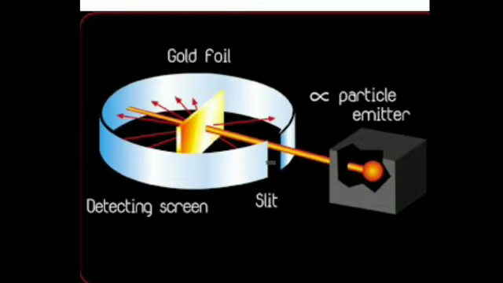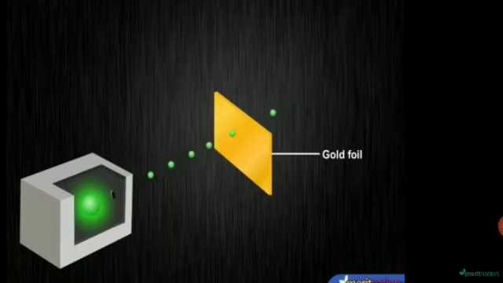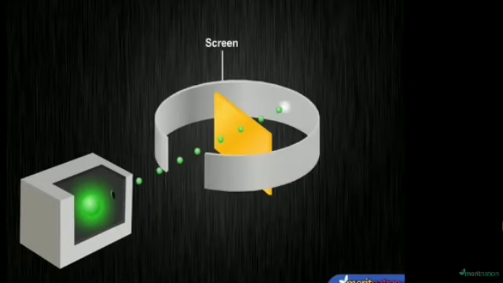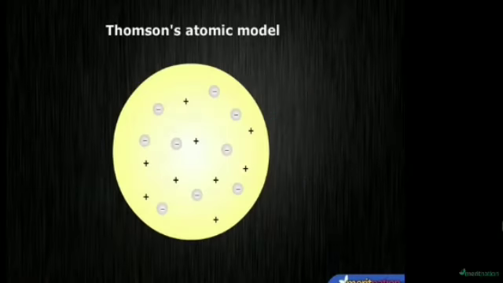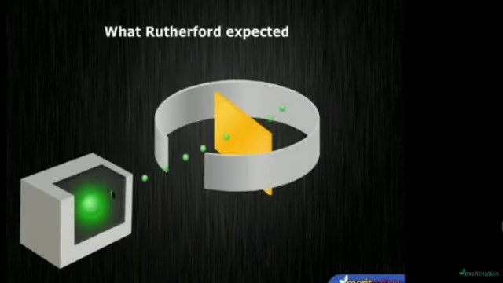So let's continue with Rutherford's experiment. These alpha particles are what? The helium atoms, and you can see the alpha particles being emitted by radium, and it was compared to Thomson's atomic model, with the negative charge embedded in the positively charged sphere.